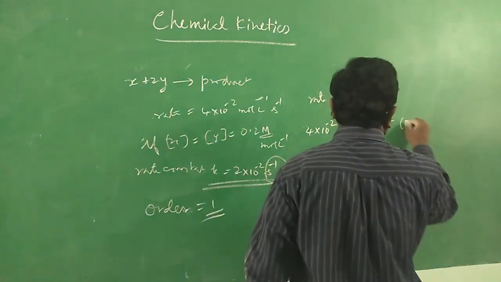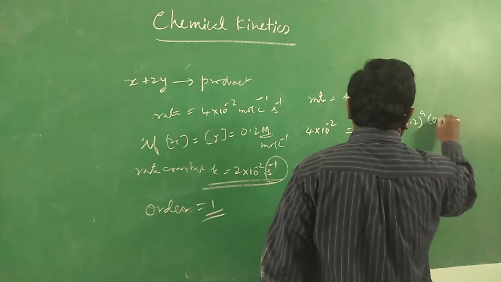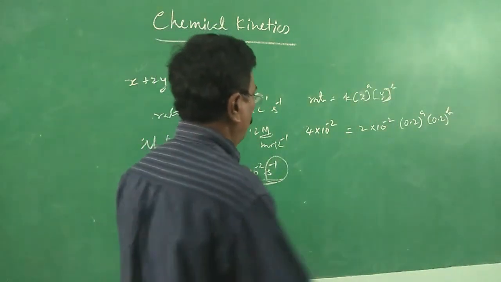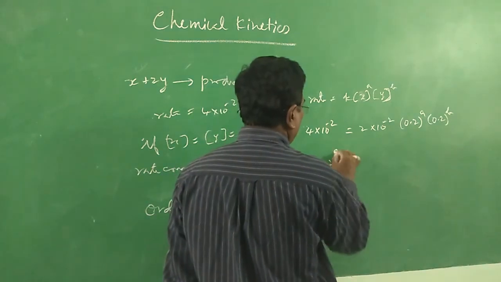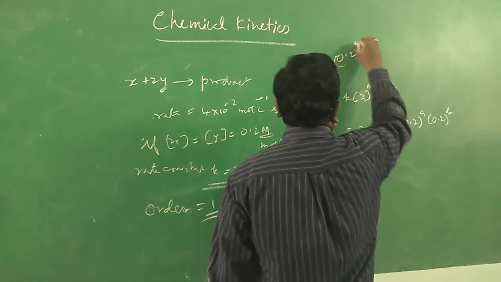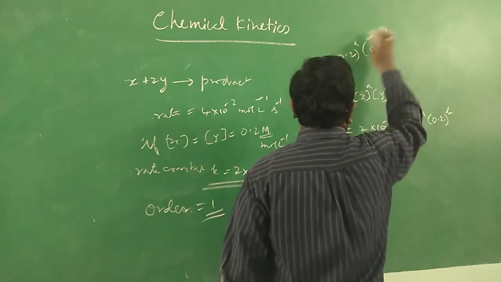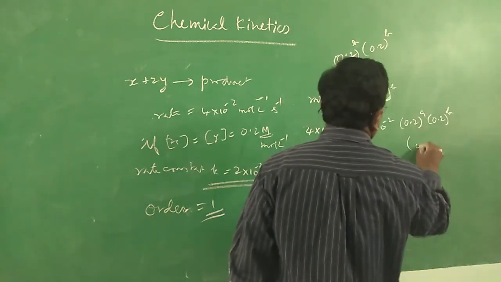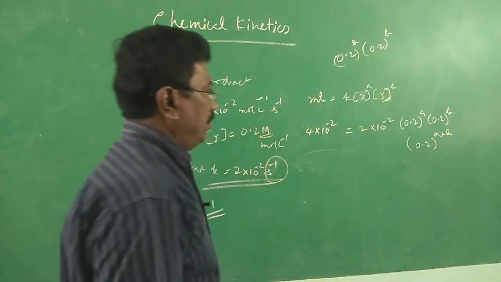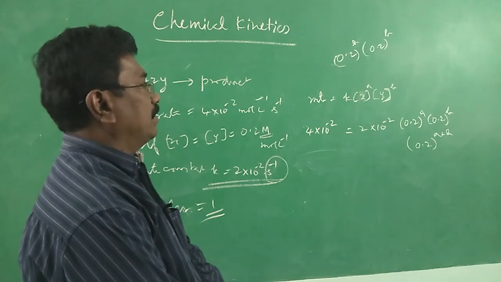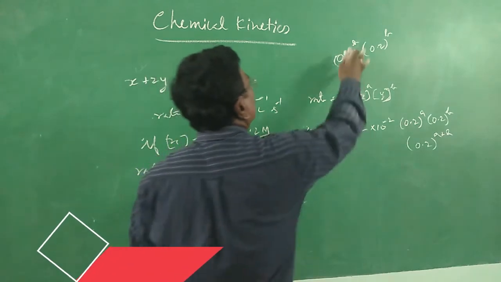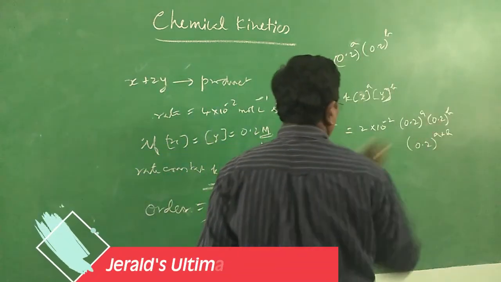Therefore, 0.2 to the power A into 0.2 to the power B is nothing but 0.2 to the power A plus B. Am I correct? x to the power a into x to the power b is equal to x to the power a plus b, because the bases are equal. Therefore, the powers have to be added. A plus B we have added.